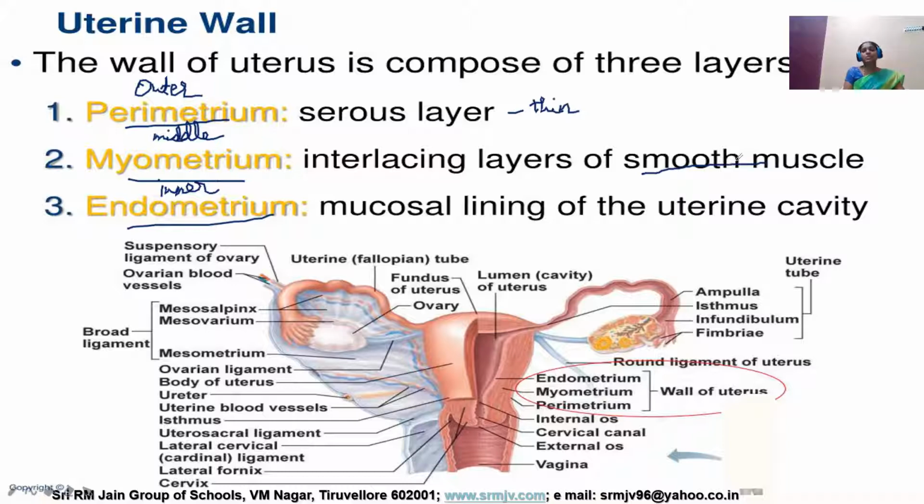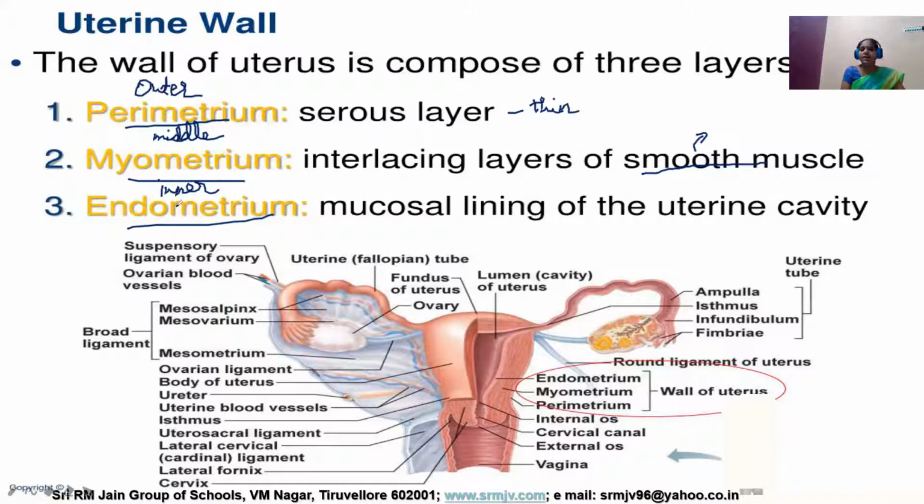These smooth muscles are under the control of our brain and endocrine system, and they control the uterine contraction at the time of parturition, that is, at the time of delivering the baby. The muscular contraction of this myometrium is responsible for expelling the baby out at the time of delivery.